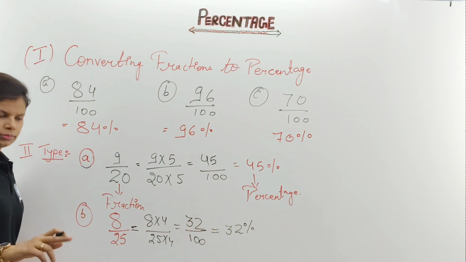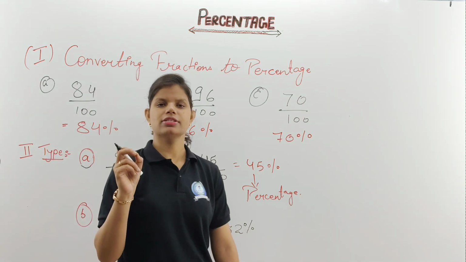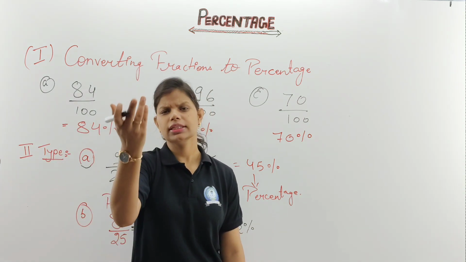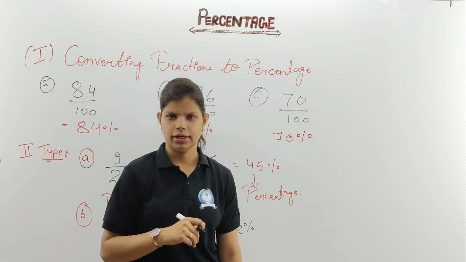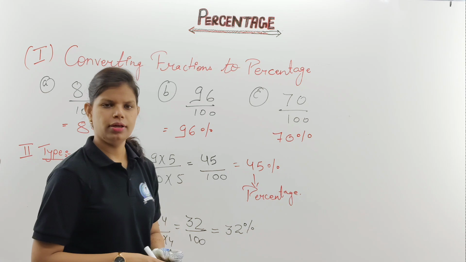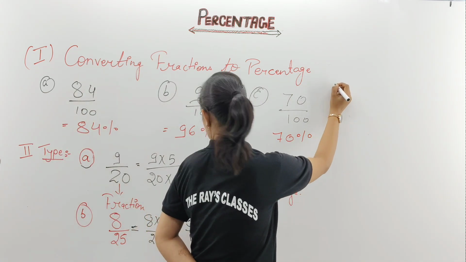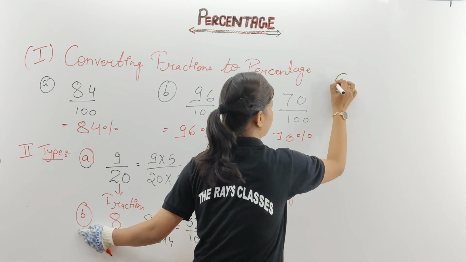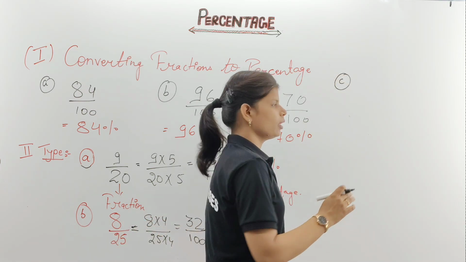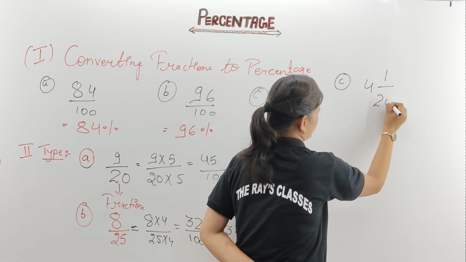Clear? Another pattern of the questions which we are having already, where the question is given in mixed fraction, then what are we going to do? Clear? If time is there, we can explain in this video only. Okay, if your question is given, I'll explain another pattern for you. That will be your C part. Please note it down. If your question is given 4 whole 1 upon 20.